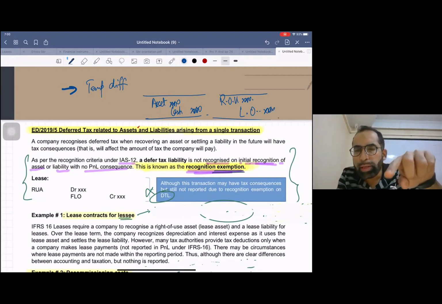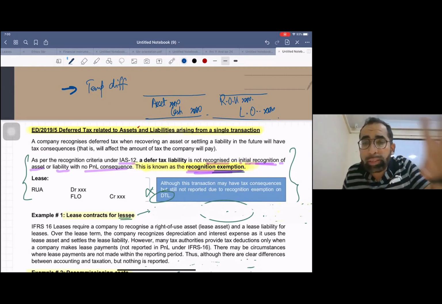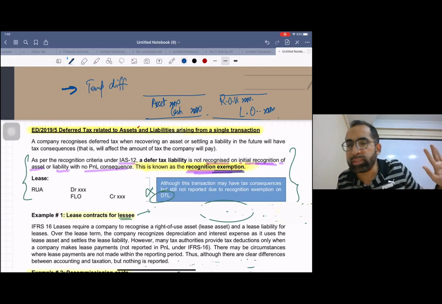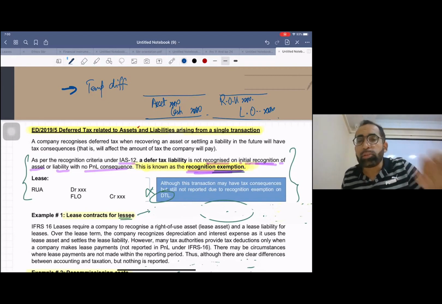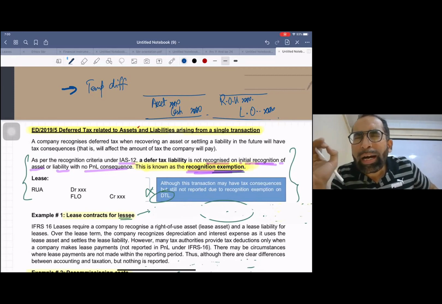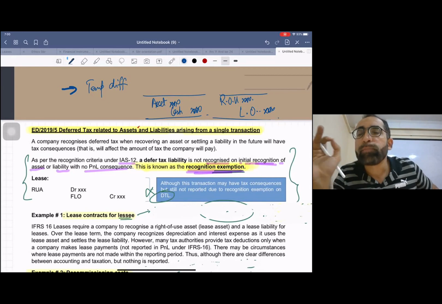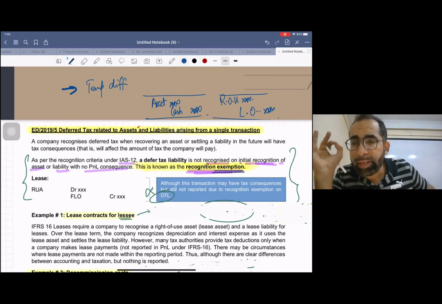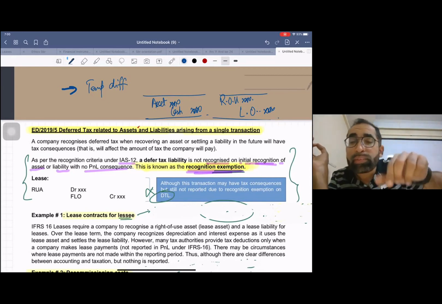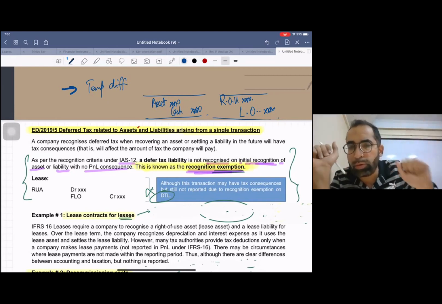You are going to book an asset on one side and liability on the other side, and right now in this entry, there is no P&L consequence. So when there is no P&L consequence, you are eligible for recognition exemption. You don't need to book any deferred tax on this according to existing IAS 12, prevailing IAS 12, which is going on.